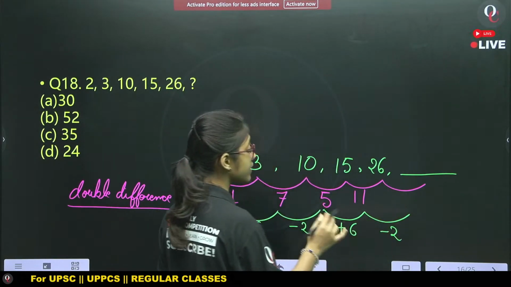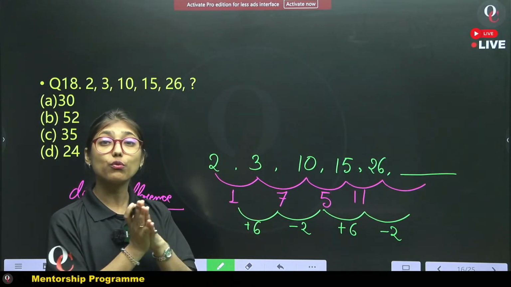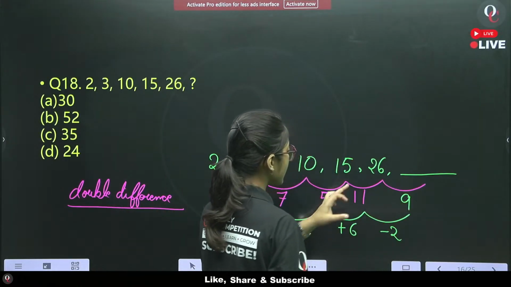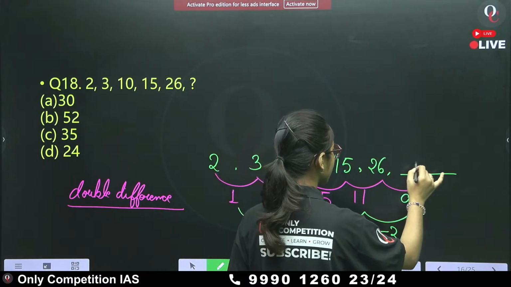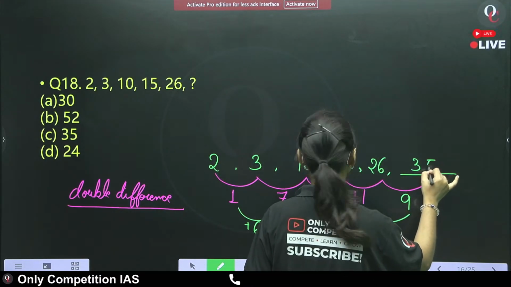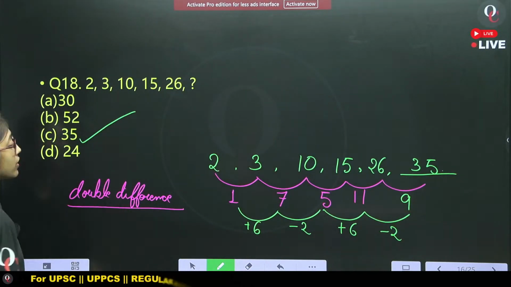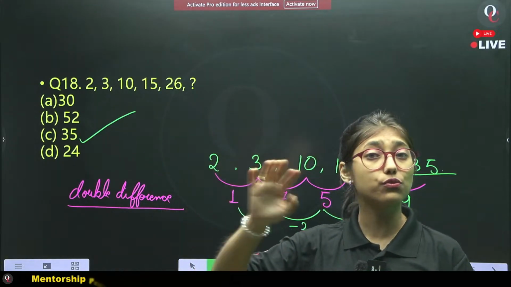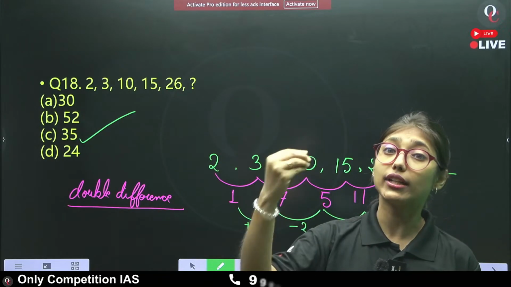If we subtract 2 from 11, what will we get? We will get 9. Now we need to add 26 plus 9, and that is 35. And for that we have option C. In the first difference we are unable to find any pattern, but we need to go for the double difference.